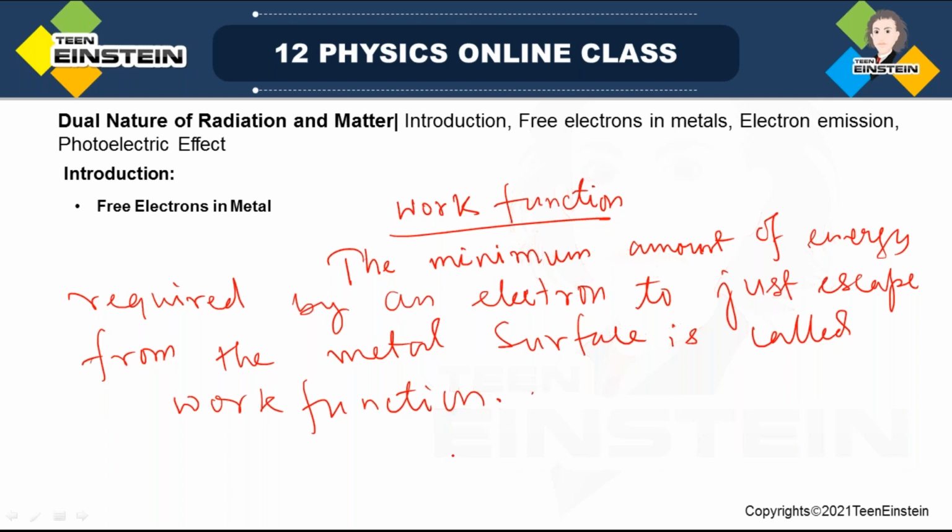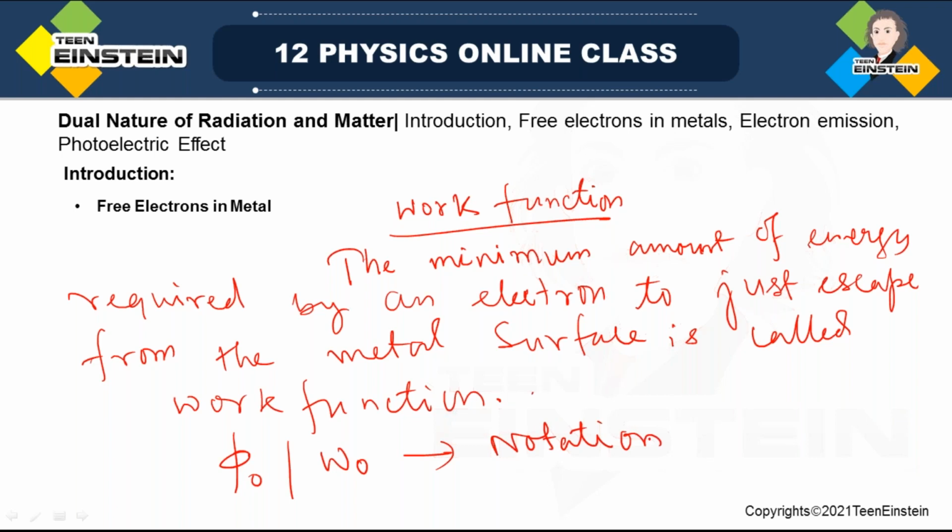This is a certain energy, and it is measured in electron volts. This energy is denoted by phi 0. In some cases you will see W or W0. This is the notation of work function.